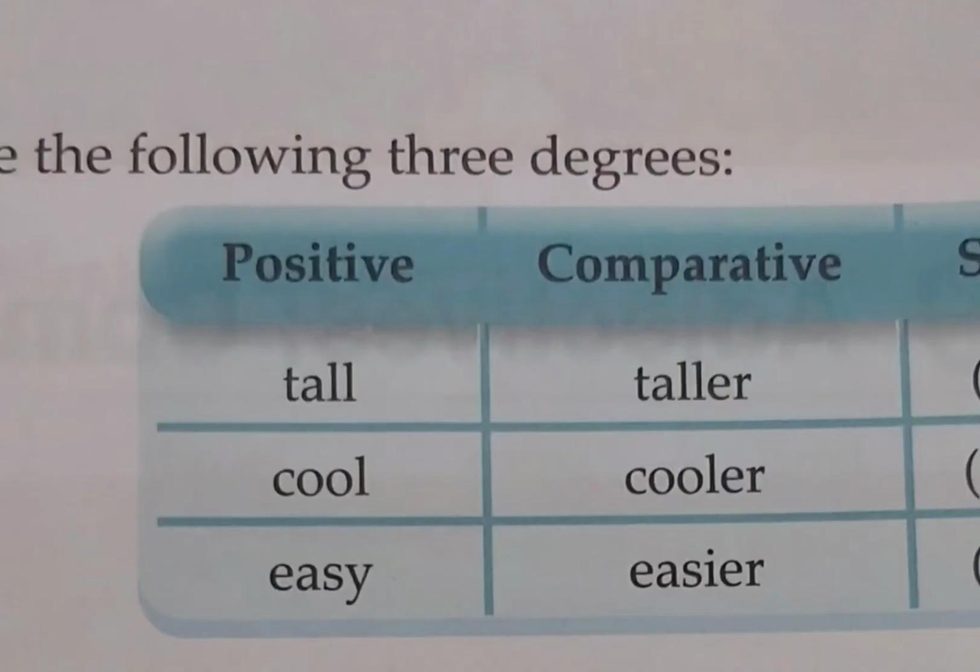So there are 3 degrees of adjectives, as you have learned in your previous classes too. Adjectives have the following 3 degrees: positive, comparative and superlative. In positive we write the simple word, which is tall. In comparative we add er to the word and it becomes taller. In the superlative case we add est to the word, so our word becomes tallest. So: tall, taller, tallest.